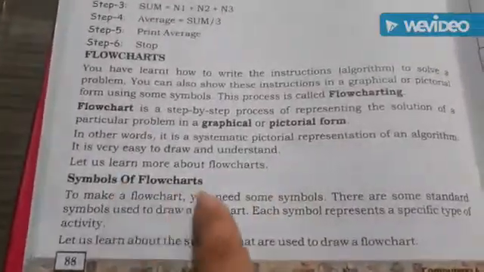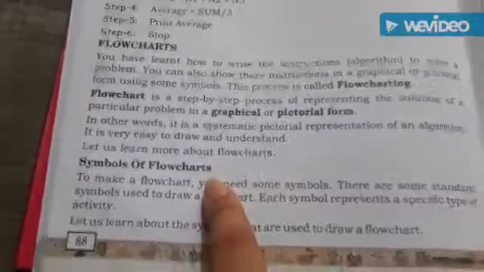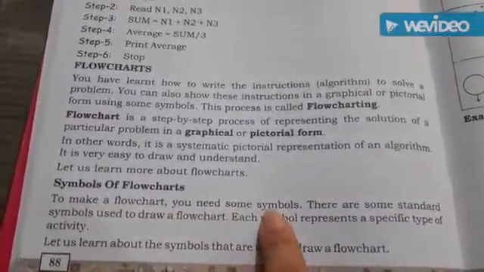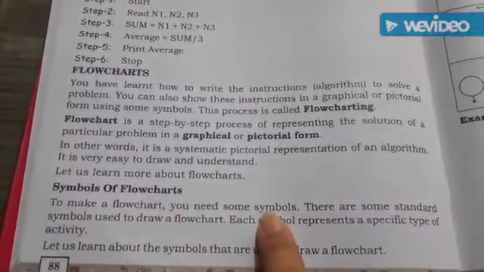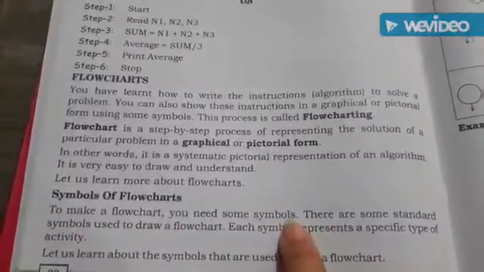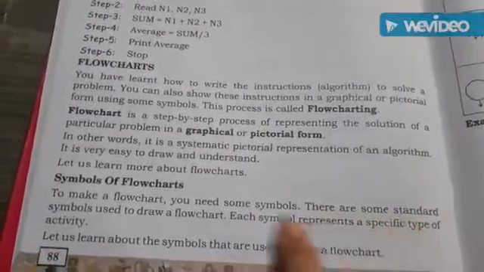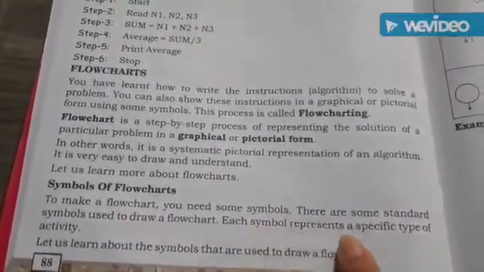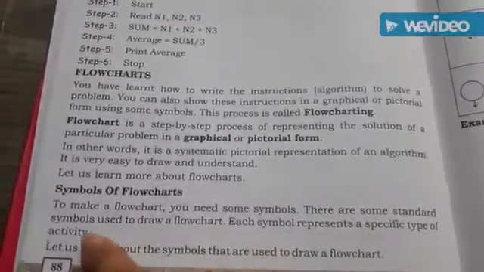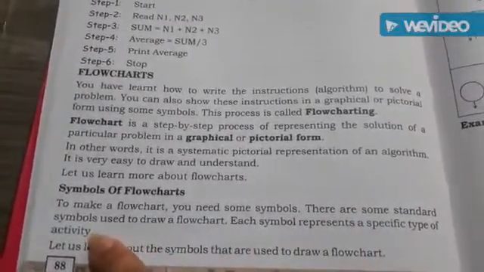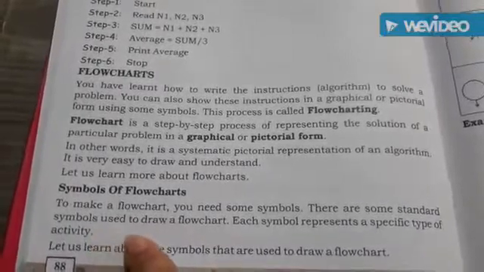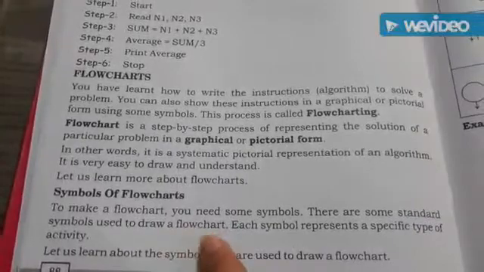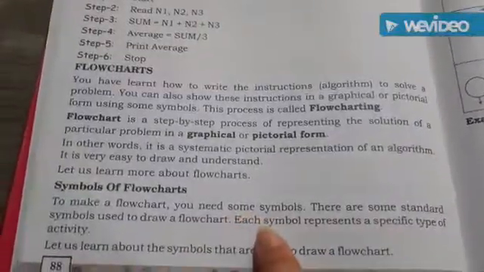There are some symbols of flow charts given in your book. To make a flow chart, you need some symbols. Yes, to make a flow chart, we have to use some symbols which are already given in your book. There are some standard symbols which are used to draw a flow chart. Each symbol represents a specific type of activity. Yes, what will each symbol show you? It will perform a specific activity. Each symbol has a particular task, a particular work to do.